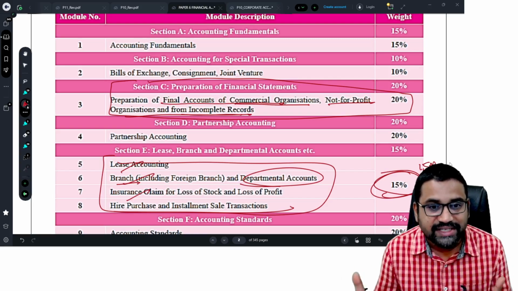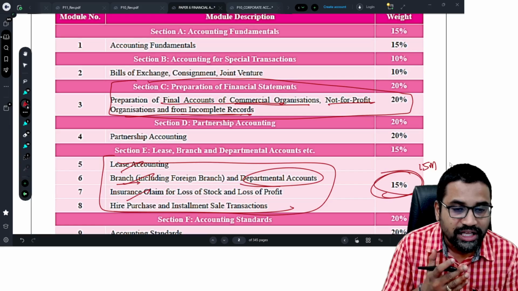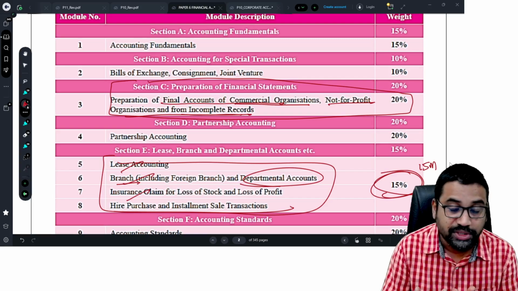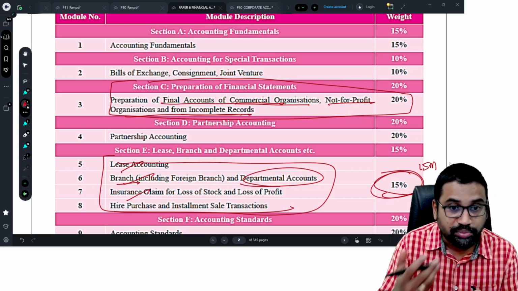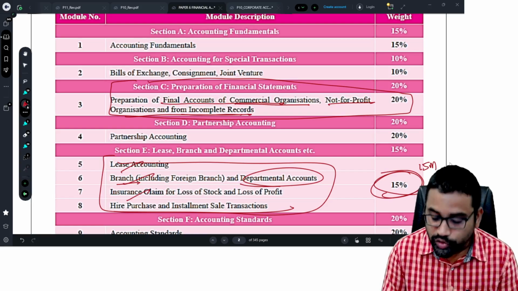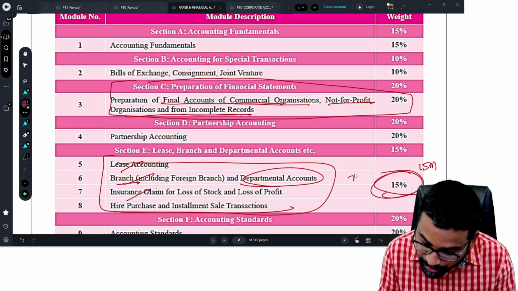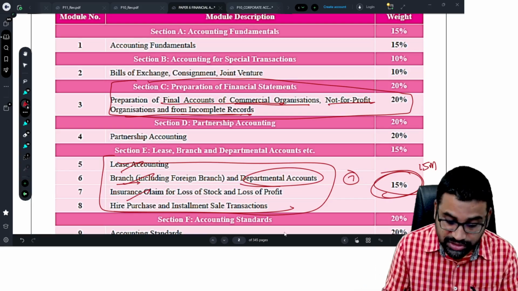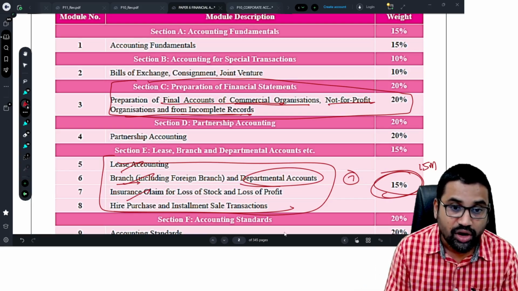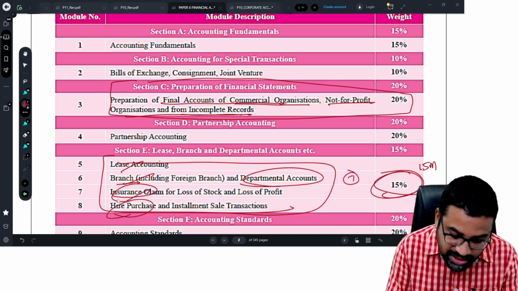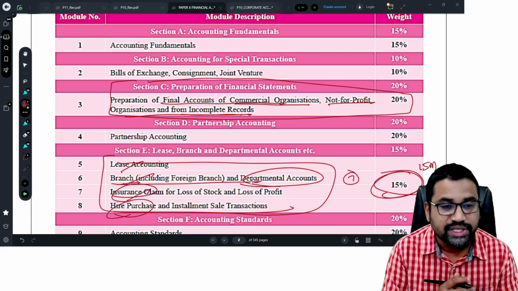Branch accounts, such a big chapter. You will have inland branches, foreign branches. In inland branches, dependent branches, independent branches. In dependent branches, debtors method, stock and debtors method, final accounts method. In independent branches, incorporation of branch books into head office books, reconciliations, all those things. If you solve that much, you will get 7 marks. That too subject to departmental accounts. If they ask a question from departmental accounts, then they will ask only a 2 marks MCQ from branch, or otherwise they don't ask. Or suppose they ask a question from insurance claim or hire purchase, there is high chance that they may ask only an MCQ from branch accounts.